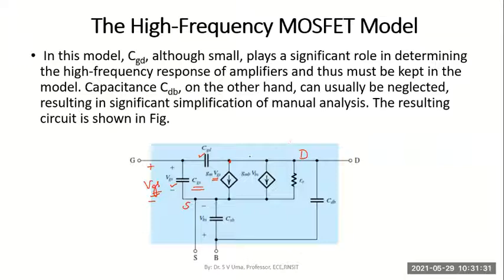Okay, so there is a drain current which is coming into effect, and that can be modeled using a dependent current source. And what does that current value depend upon? It depends upon the input voltage, gate to source voltage VGS. This we had in our previous model also. Even now we should have it, because it should account for the output or drain current. But there is another additional source which I have to include in this model.